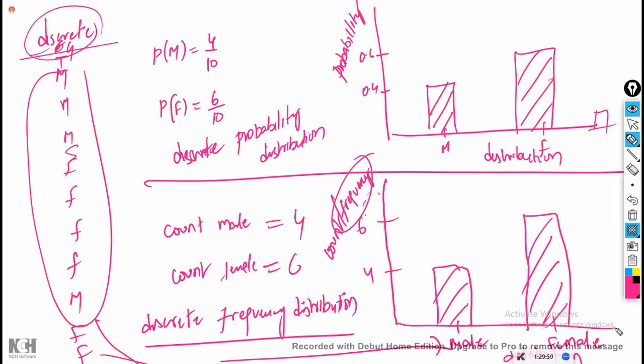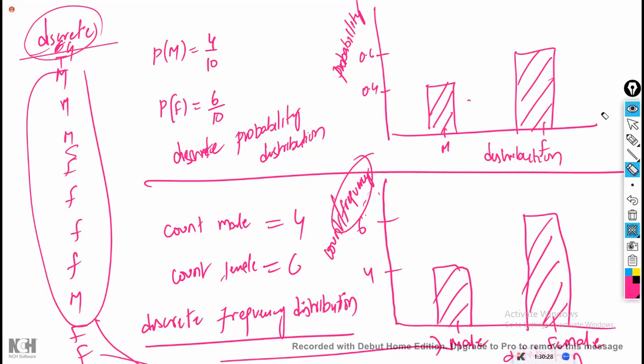If there are 20 categories, represent 20. Represent all the categories on the x-axis, then it is called a frequency distribution. Frequency means how many of them are there. It is just counting. And the same thing with probability. What is the difference between frequency distribution and probability distribution? One shows the count and the other shows the probability.